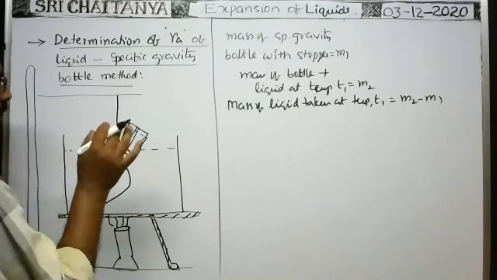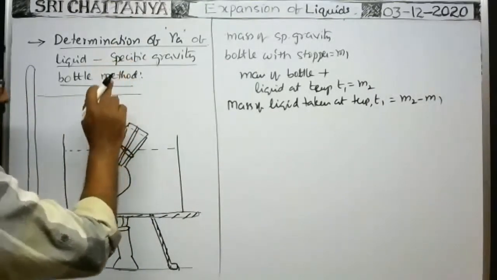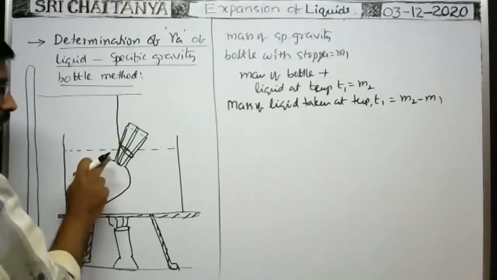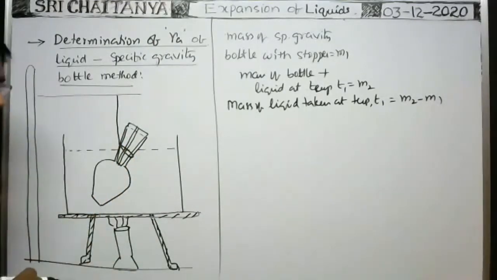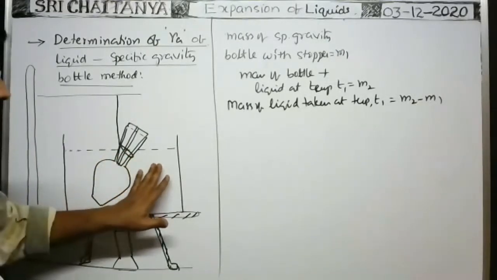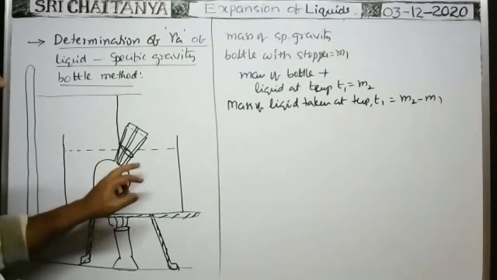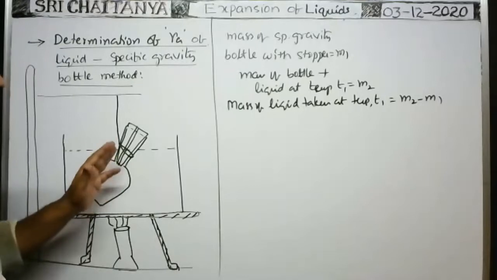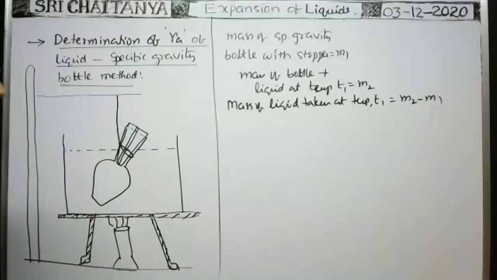Here, in order to find the coefficient of apparent expansion of the liquid taken in the bottle, its boiling point must be greater than the boiling point of the liquid taken in the beaker. That is the important point. Suppose it is water, the boiling point of the liquid must be greater than the boiling point of water. If any other liquid, the boiling point of the liquid taken in the bottle must be greater than the boiling point of the liquid taken in this beaker. In such a way, we have to take.